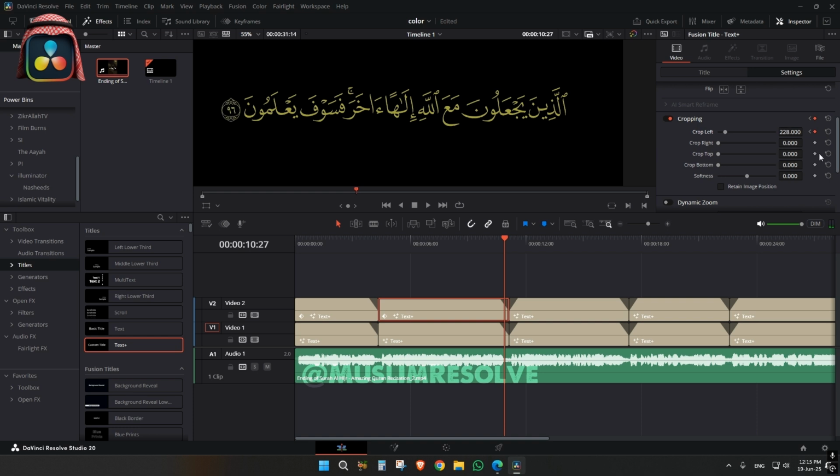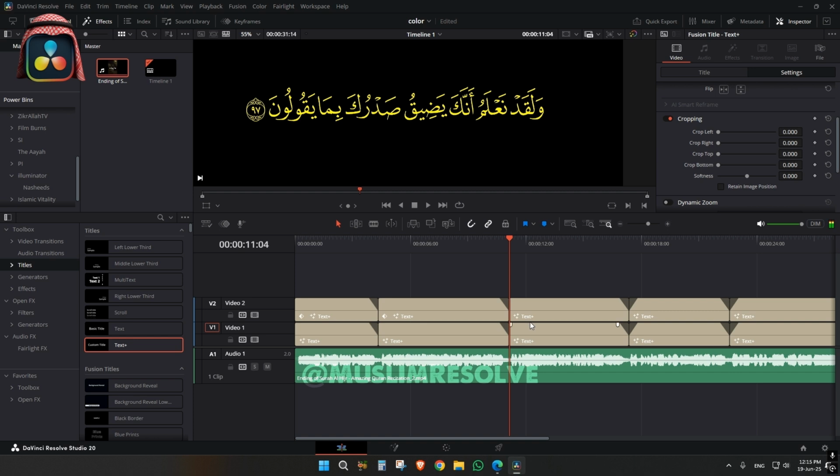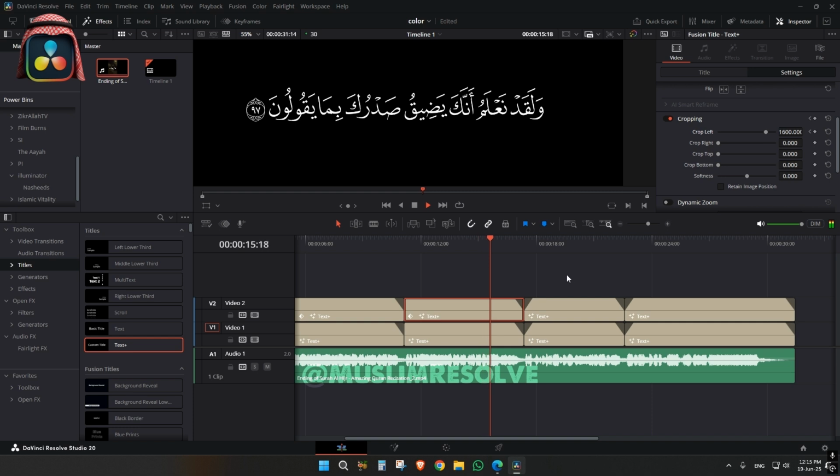It's a shortcut of it. Again we will do like this and go to the first frame. Same over here also. Click keyframe. And just drag like this.